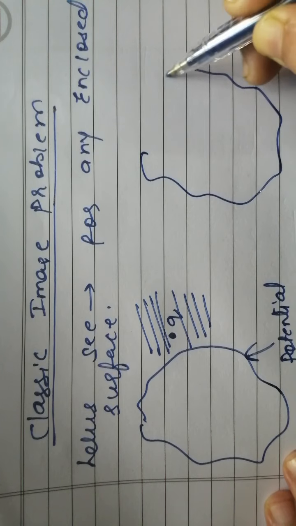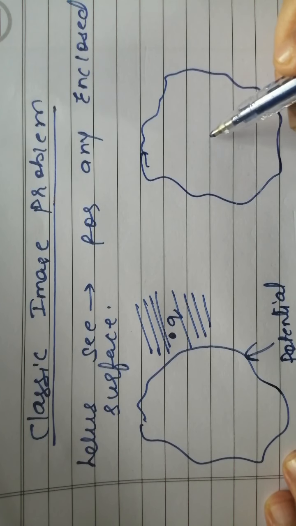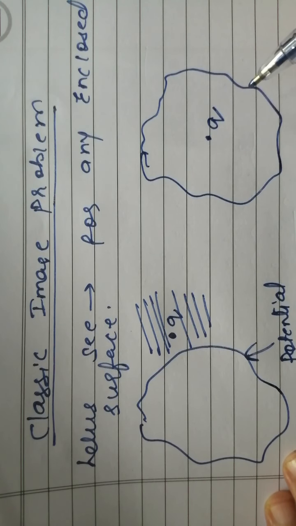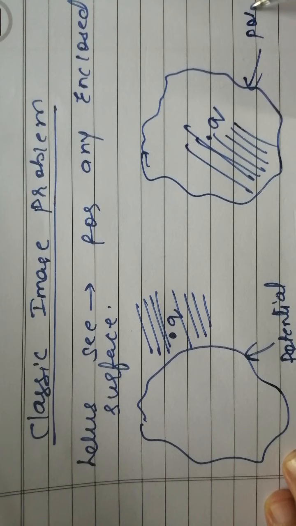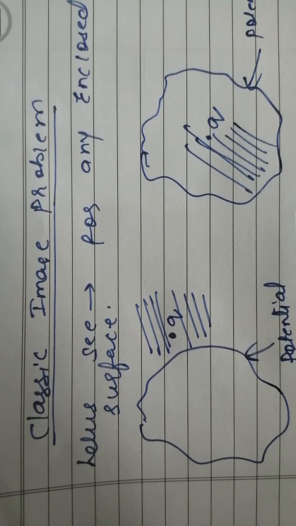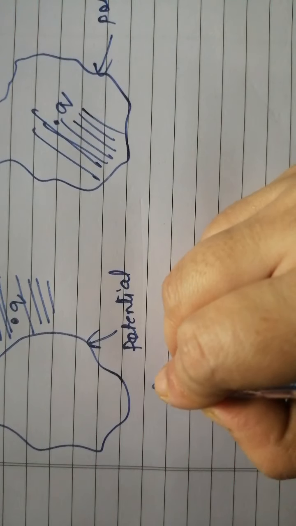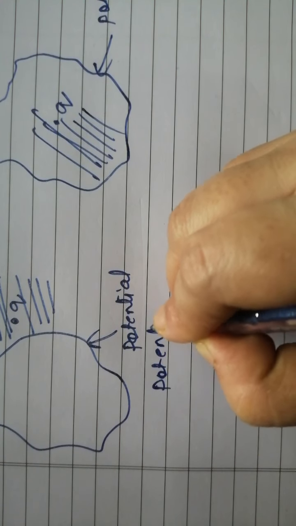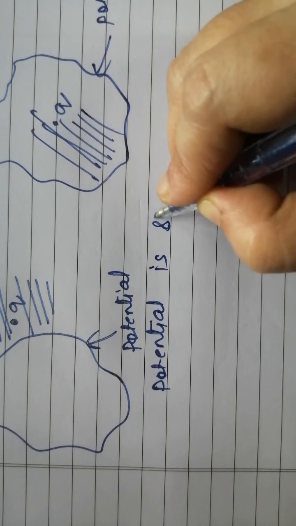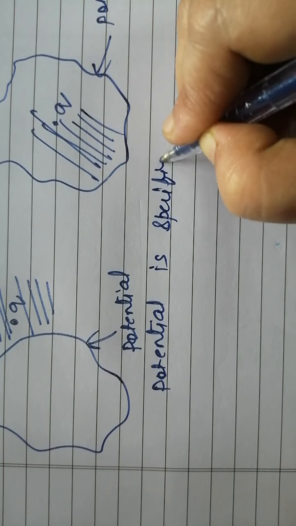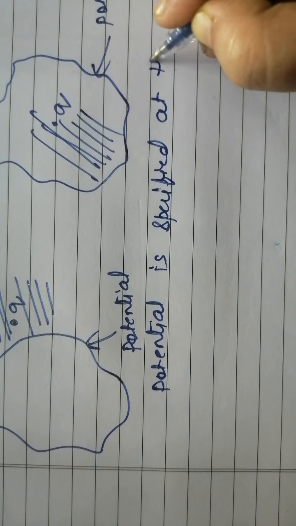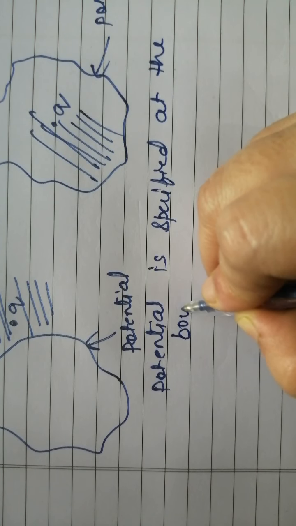Here, if you have a charge inside the enclosed surface, then this is the volume inside. Here also the potential is at the boundary surface. So our potential is specified at the boundary.